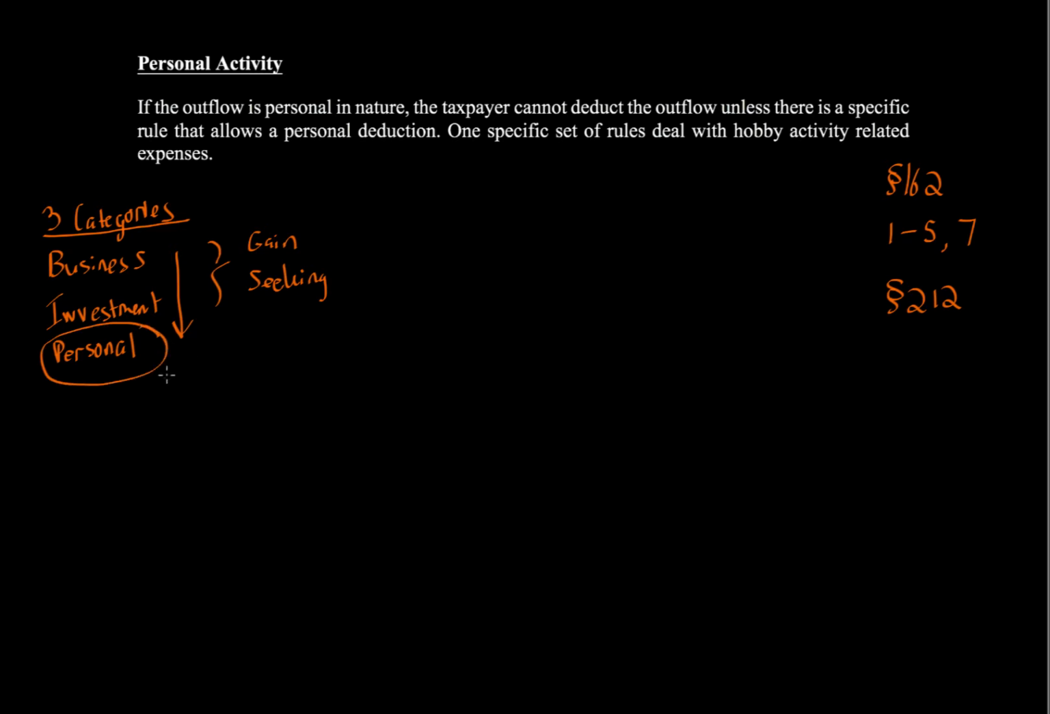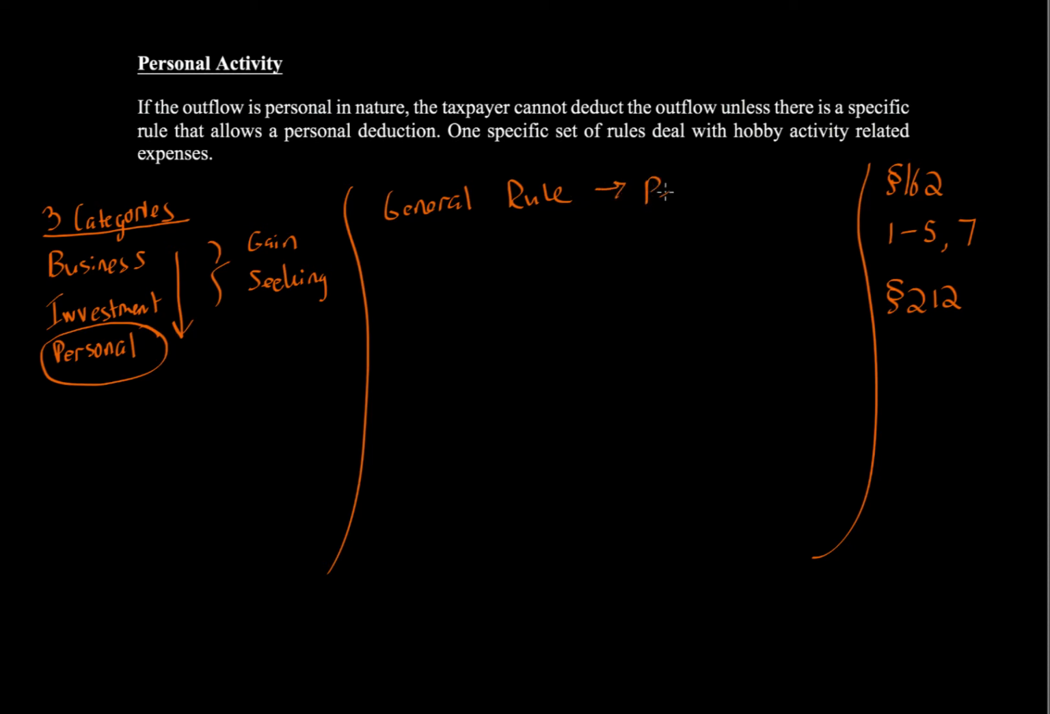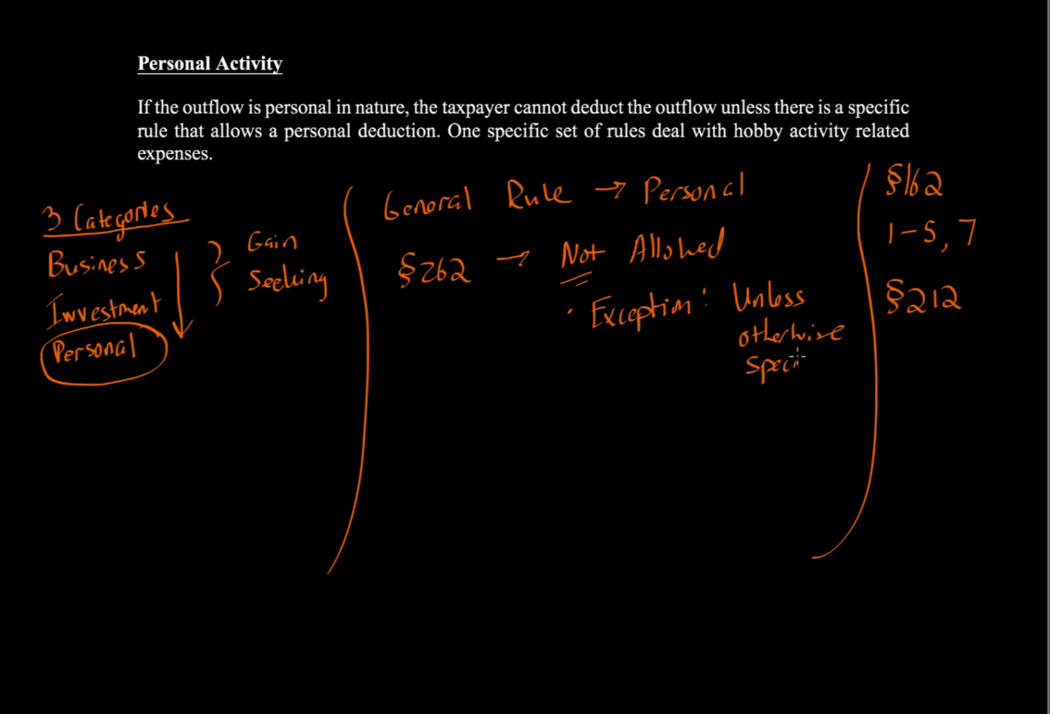And the general rule for personal, and this is why it's the least favored of the 3 categories, is that personal deductions are not allowed to be deducted. Under Section 262, personal deductions are disallowed. Unless there's an exception, unless the code provides otherwise, unless otherwise specified. So what are some examples of when the code specifies this?